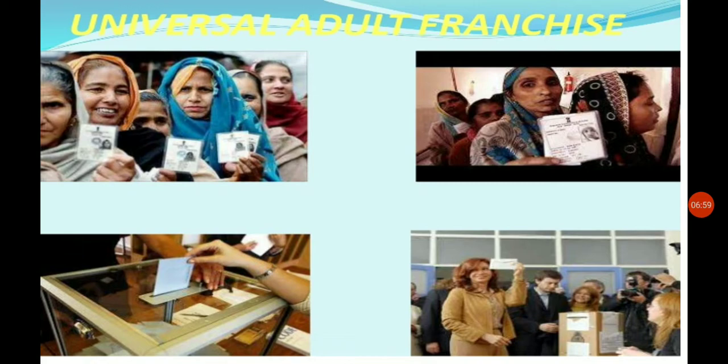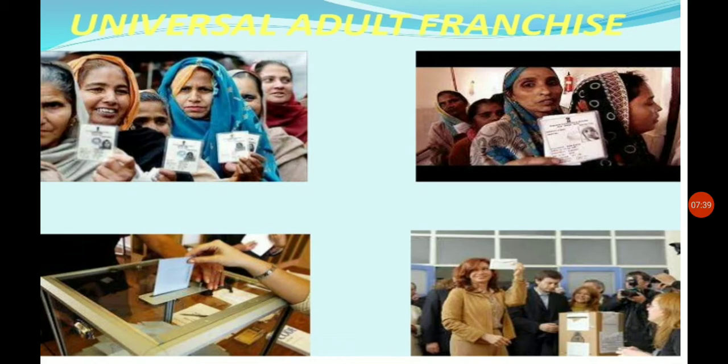In some countries, even women and poor people were not allowed to cast their vote. There was discrimination on the basis of color, creed, and sex. If there was a woman, she could not cast her vote in some countries, and if the person was black or of a very low caste, they were also not allowed to vote. But later on, this discrimination was removed because of democracy.